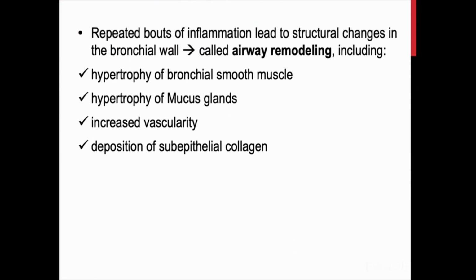Repeated bouts of inflammation will lead to structural change in the bronchial wall. This is called airway remodeling, which includes hypertrophy of the bronchial smooth muscle, hypertrophy of the mucous gland, increased vascularity, and deposition of subepithelial collagen.